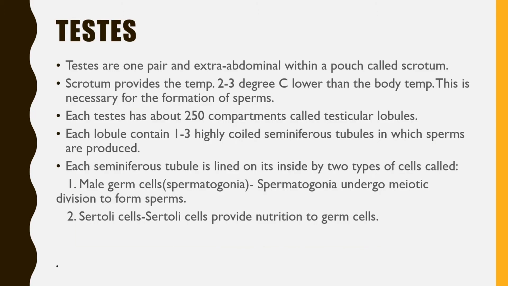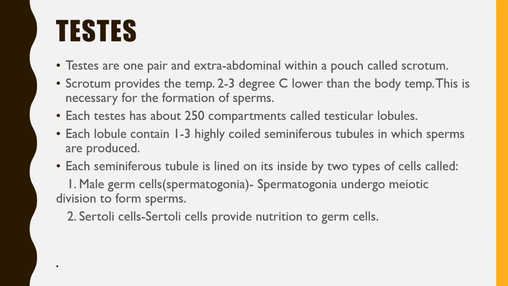One by one we will study the primary organ testis, which is one pair. An important thing is that the testis is found extra-abdominal, meaning outside the abdomen, within a pouch called the scrotum, a sac in which the testes are located.